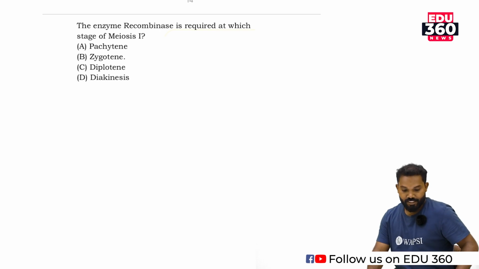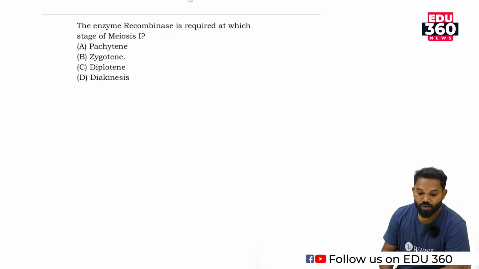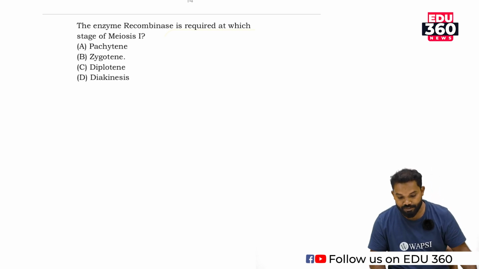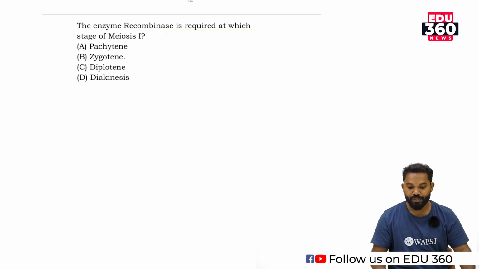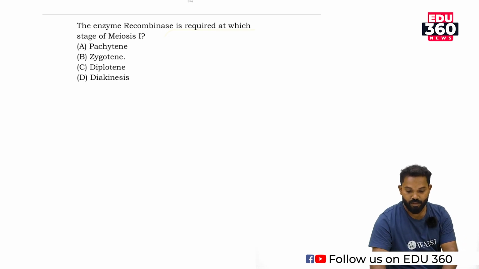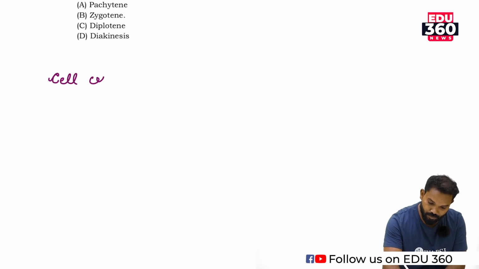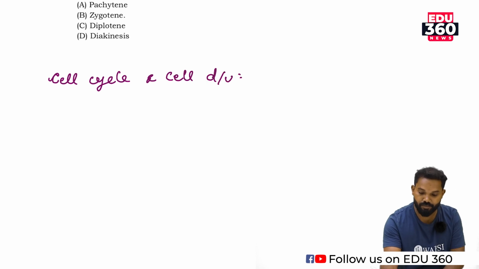Here is the first question. The enzyme recombinase is required at which stage of meiosis 1? You heard about meiosis, mitosis, etc. In first year biology, the most important chapter is cell cycle and cell division.